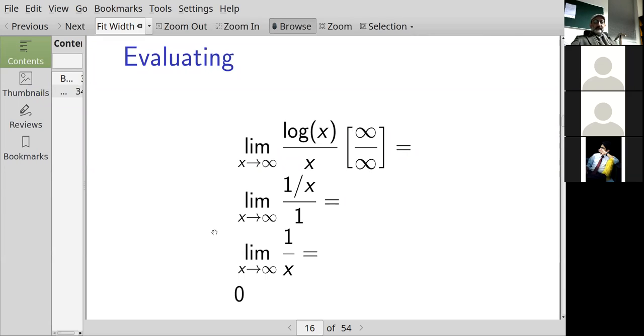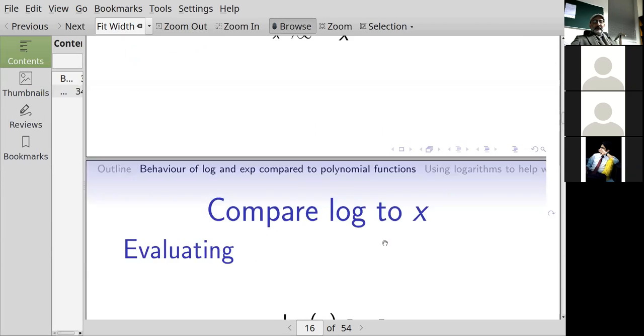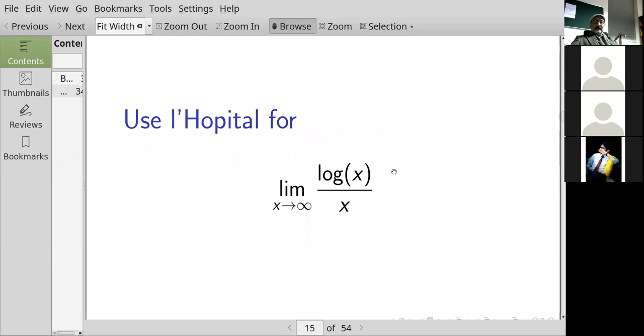So if I use L'Hopital's rule, this is the limit as x goes to infinity. The derivative of the logarithm of x is 1 over x. The derivative of x is 1. So then this is the limit as x goes to infinity of 1 over x. Well, that's 0. So the limit as x goes to infinity of logarithm of x over x is 0. So one way of phrasing that is to say that x grows much faster than logarithm of x.